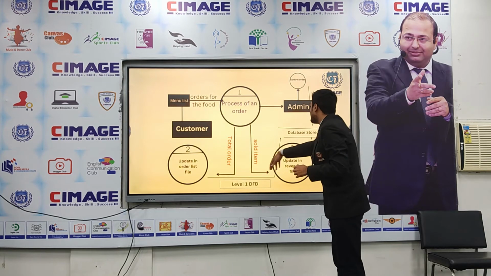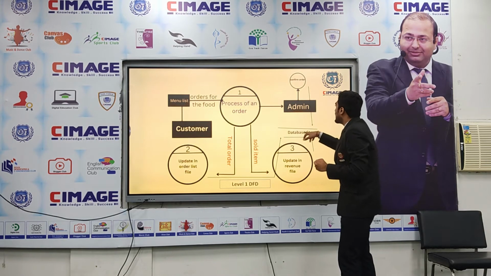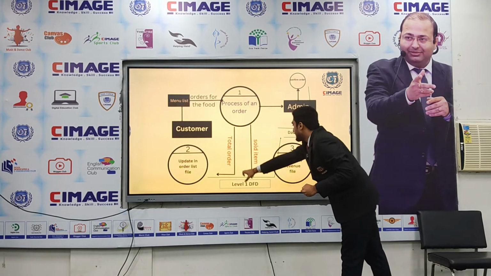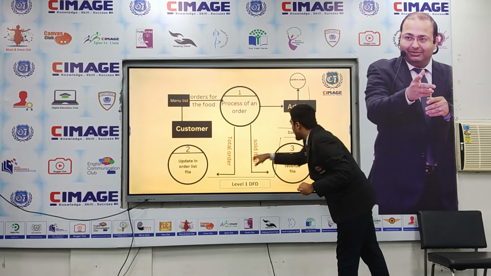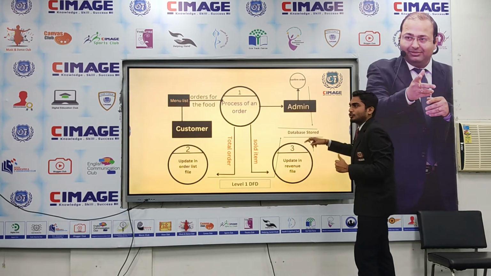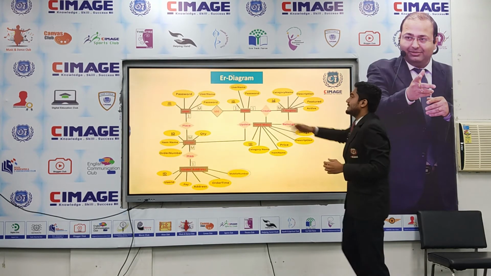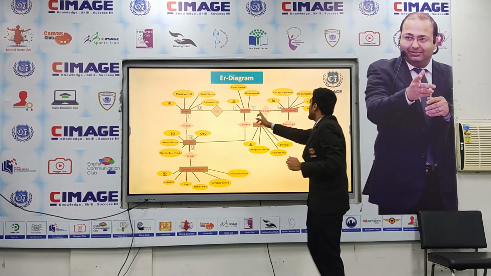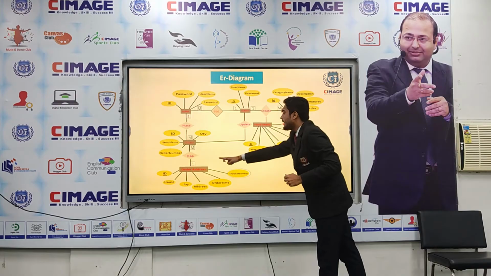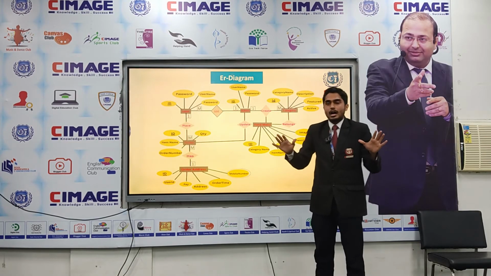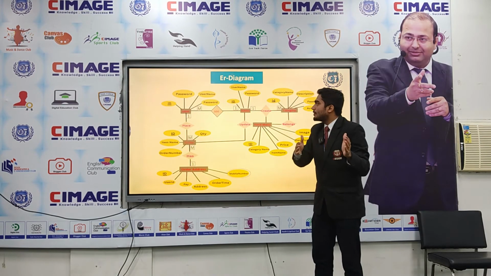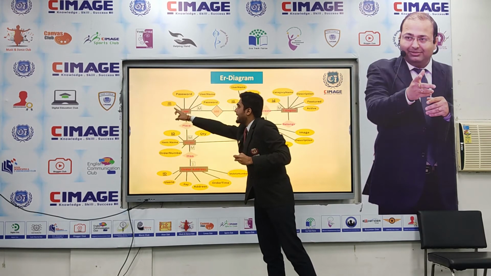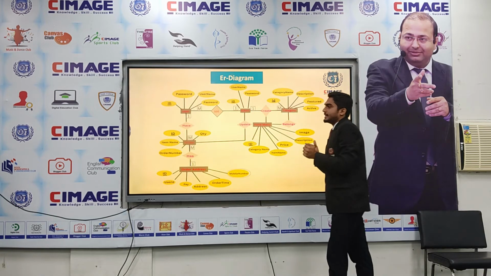Here you can see that the database is stored. Here all the data will be stored. Confirm order list, and here the order list file is updated, and the revenue file is also updated. And this is the ER diagram. Here there are 6 entities: user, admin, category, order, food menu, and order address. Every entity has attributes, and all the attributes in every entity have a primary key, like ID in every entity.